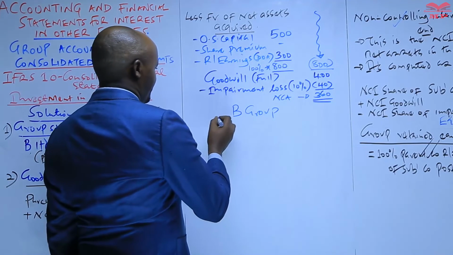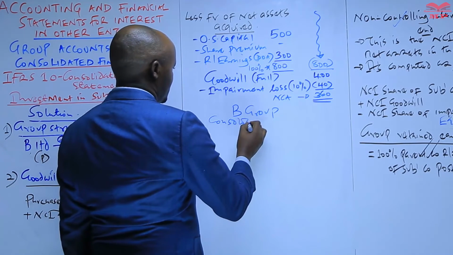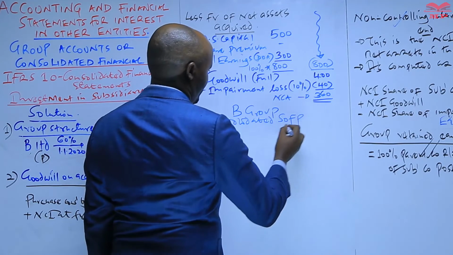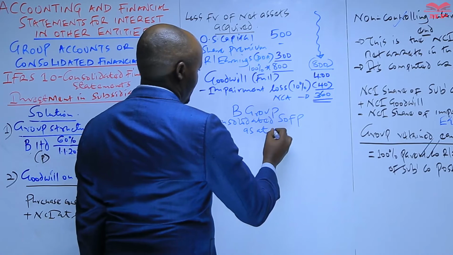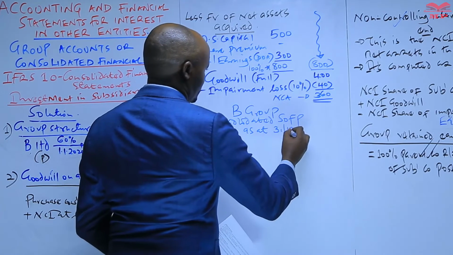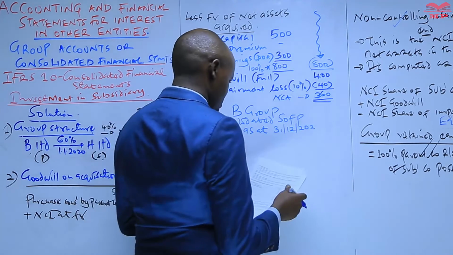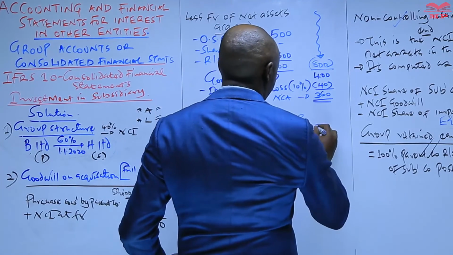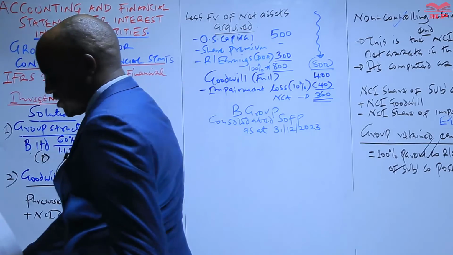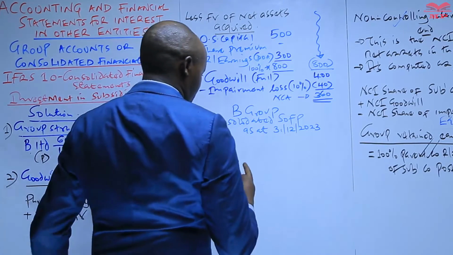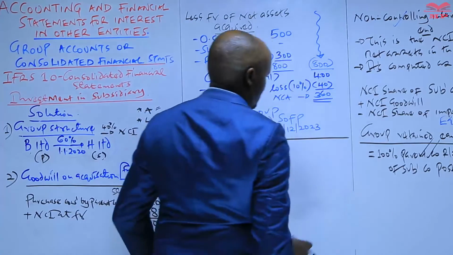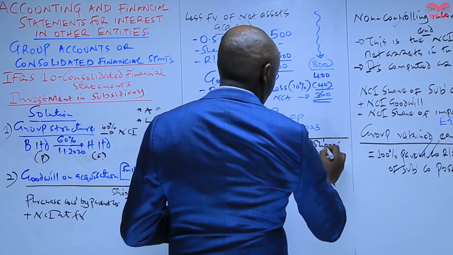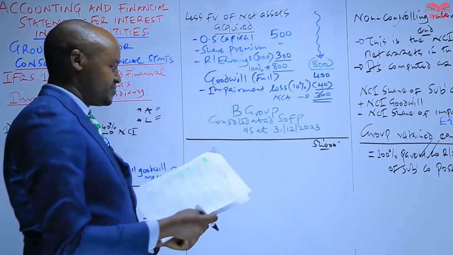So P group consolidated statement of financial position as at 31st of December 2023. So we just need to have a single column here, and our figures are in thousands of shillings.